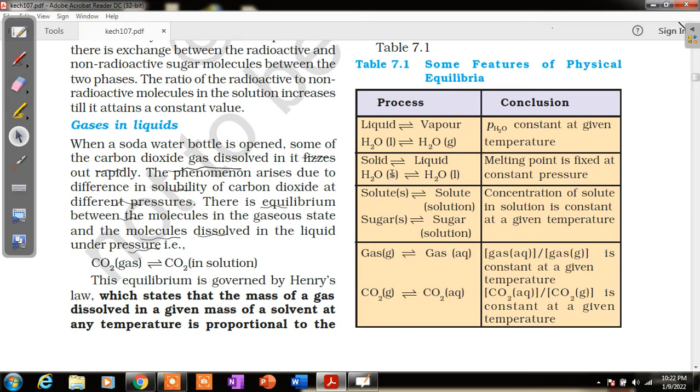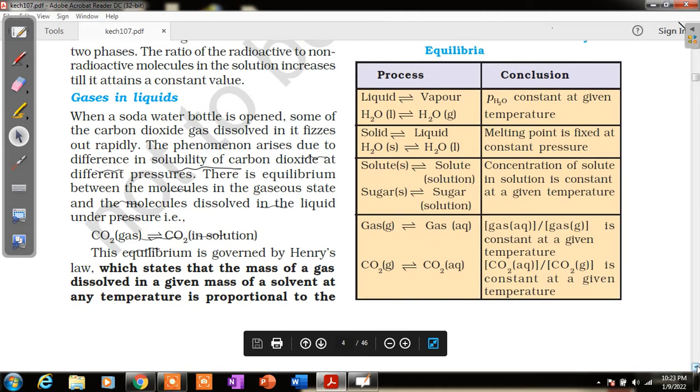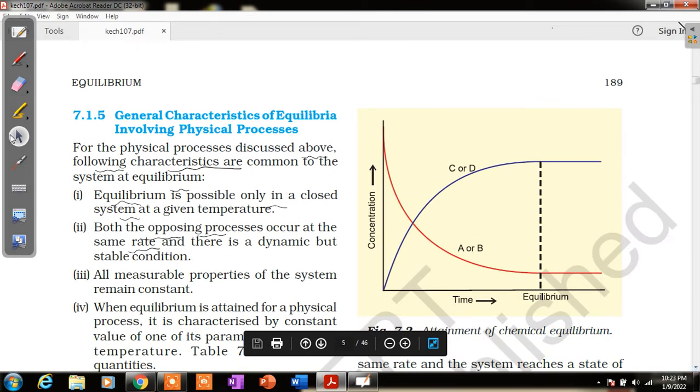In the condition of solid and liquid, the melting point is fixed at constant pressure. For a solute in solution, the concentration of the solute in the solution is constant at a given temperature. When gases are dissolved in an aqueous state, the concentration in the aqueous state divided by the concentration in the gas state is constant. Hence these are some of the properties which will be constant at the equilibrium condition.